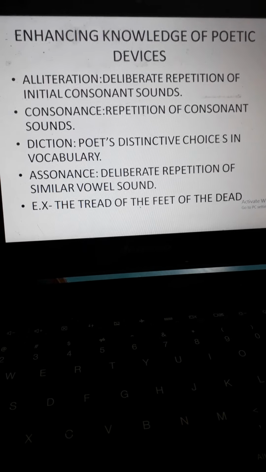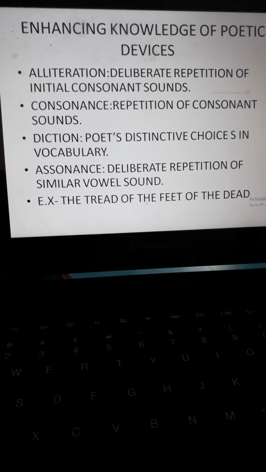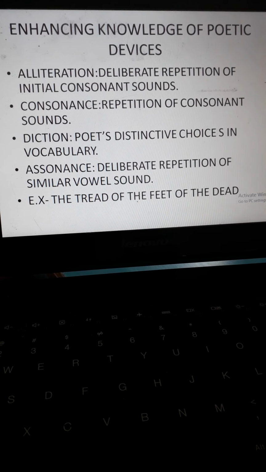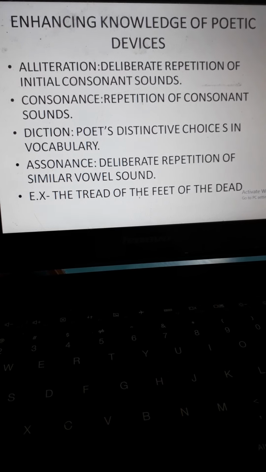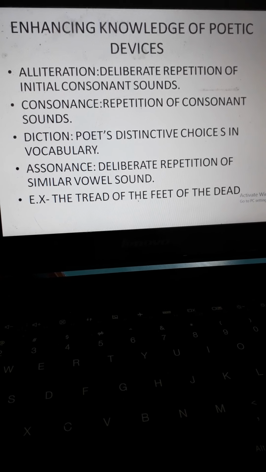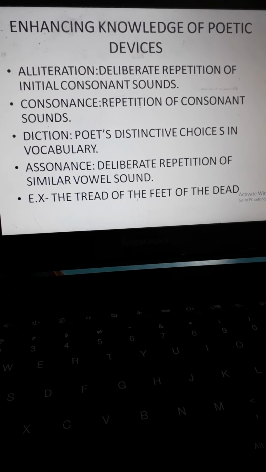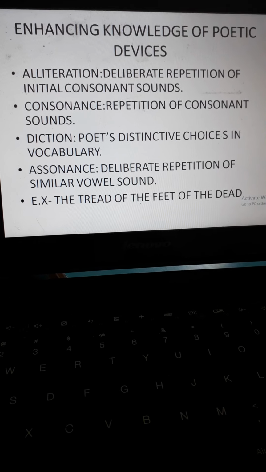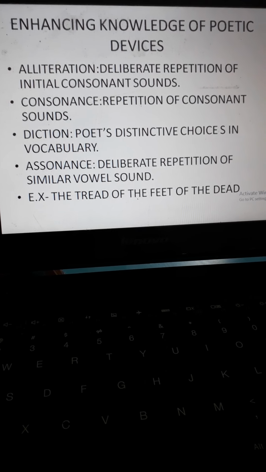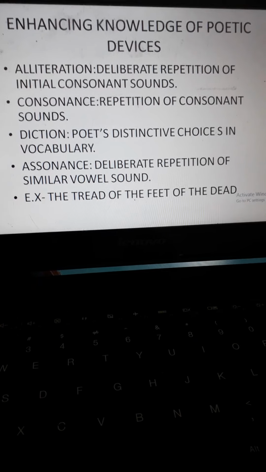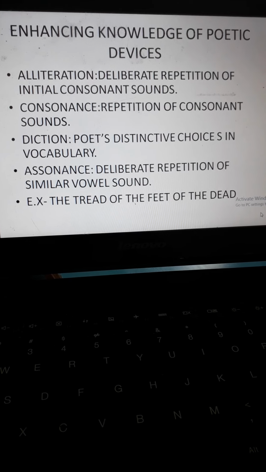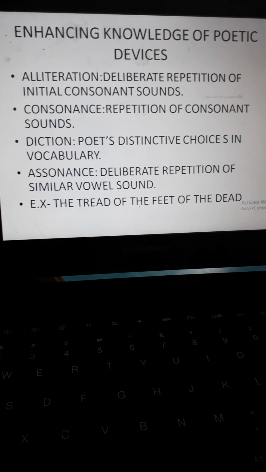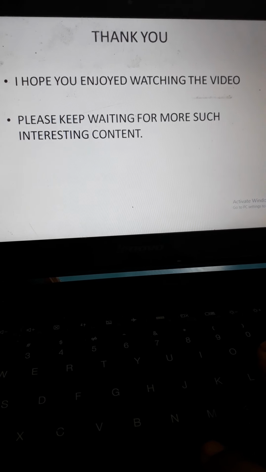Again, the next one is diction. The poets use a lot of choice of diction to enhance the vocabulary. Now, assonance, deliberate repetition of similar vowel sounds. Vowels, all the five vowels, A, E, I, O, U. Example: the tread of the feet of the dead. That is, how the dead people tread.